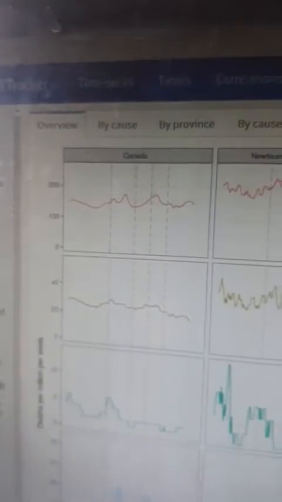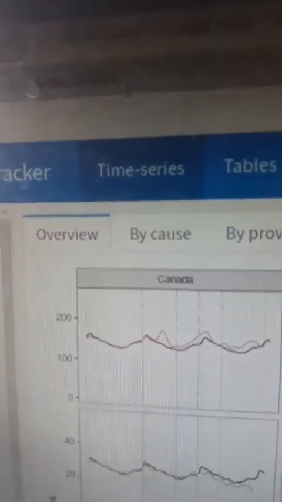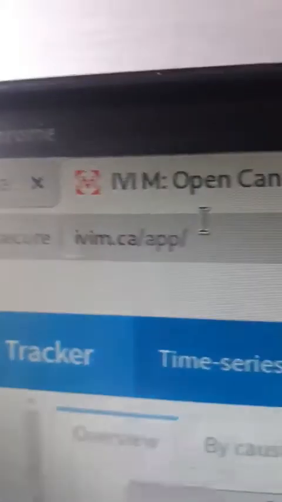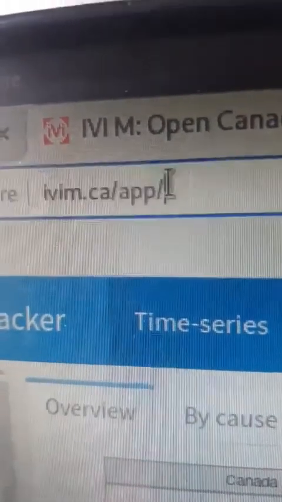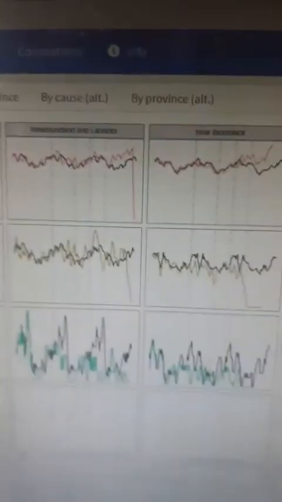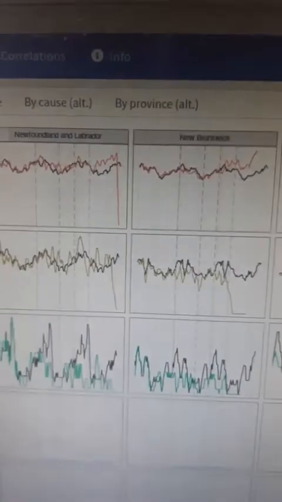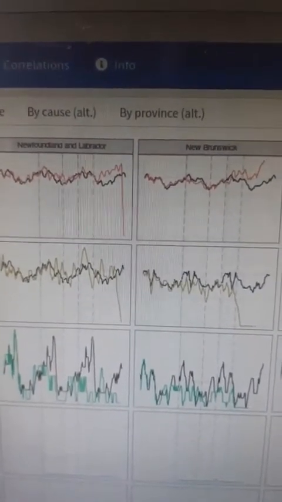And by the way, what I may suggest is that whoever is on a computer or a smartphone can just go to this app yourself, and you will see all these graphs, and you know exactly where these numbers are coming from.